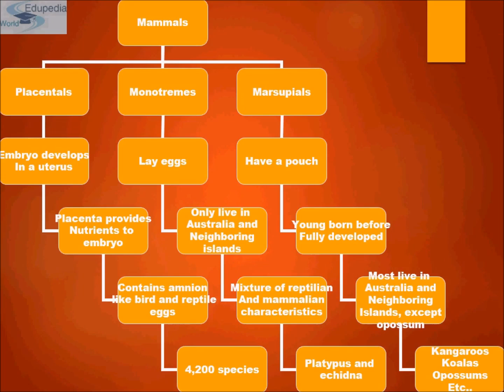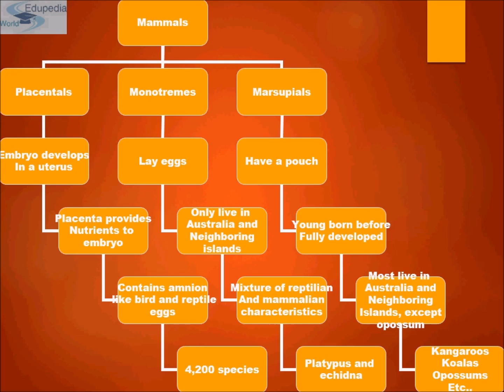Okay, placental animals: the embryo develops in the uterus, and the placenta provides nutrients to the embryo. It contains an amnion like bird and reptile eggs. There are about 4,200 species. Okay, monotremes lay eggs. They only live in Australia and the neighboring islands. They have a mixture of reptilian and mammalian characteristics. The platypus and the echidna are the examples.